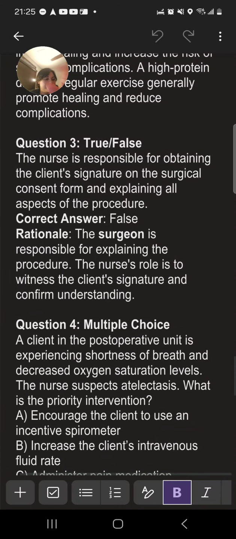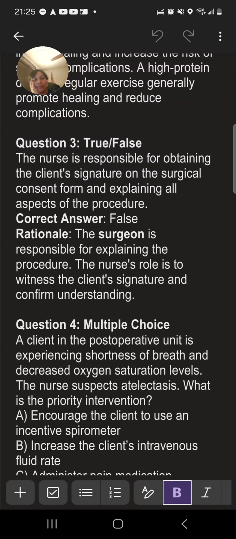Question 3. True or false? The nurse is responsible for obtaining the client's signature on the surgical consent form and explaining all aspects of the procedure. Correct answer, false. Rationale: the surgeon is responsible for explaining the procedure. The nurse's role is to witness the client's signature and confirm understanding.